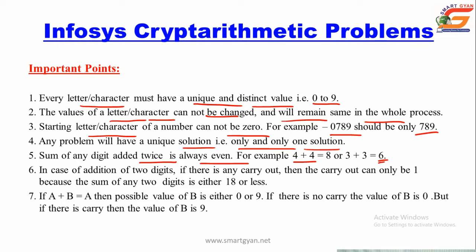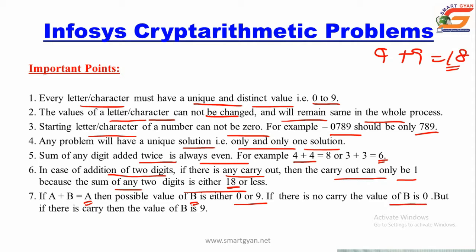In the addition of two digits, if there is any carry out, then the carry out can only be 1. Why? Because the sum of any two single digits is either 18 or less than 18. For example, the highest case is 9 plus 9, the sum will be 18, and the carry out is 1. Now a plus b equals a: the possible value of b is either 0 or 9. If there is no carry, the value of b is 0, but if there is a carry, the value of b is 9.